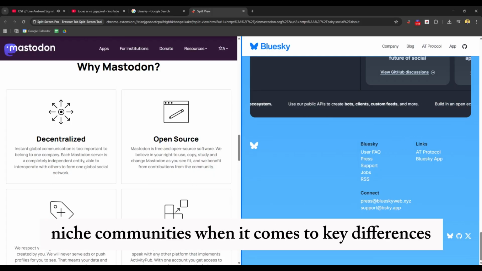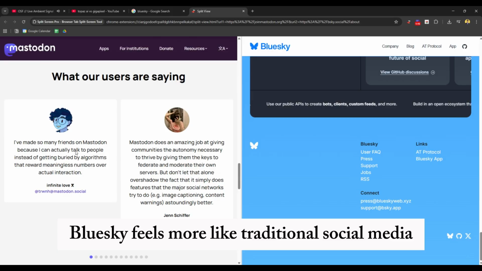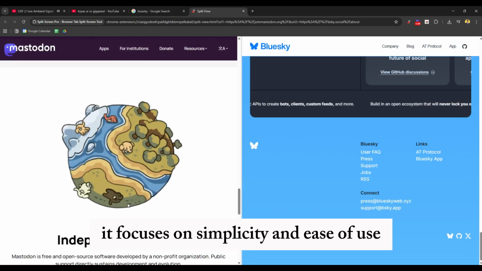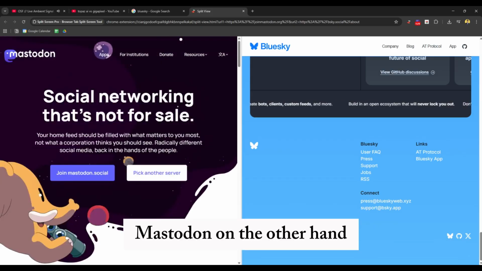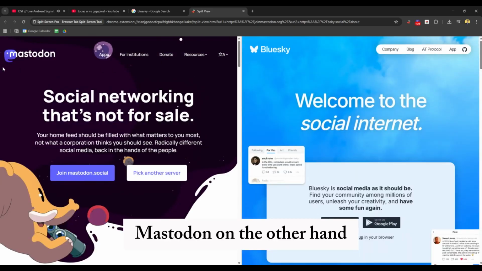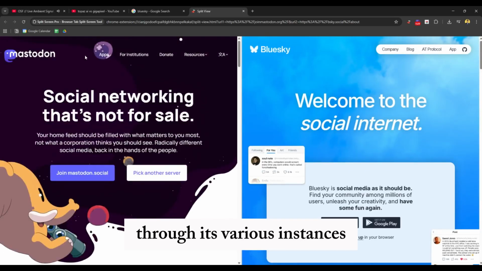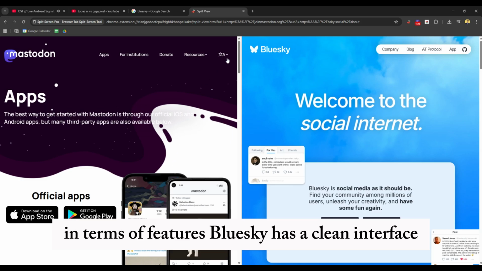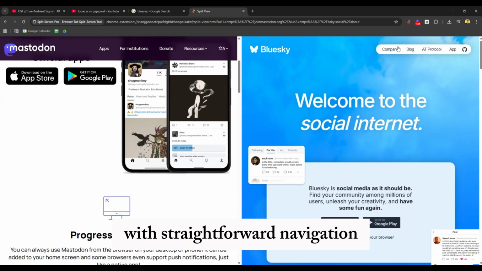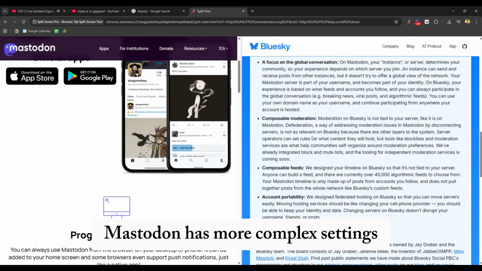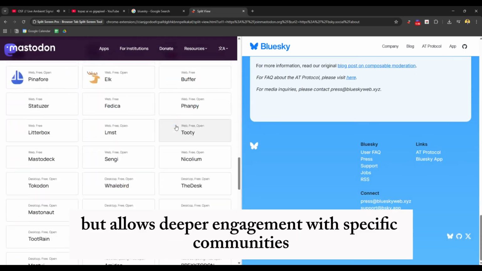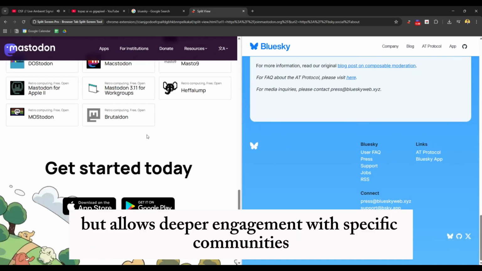When it comes to key differences, Bluesky feels more like traditional social media. It focuses on simplicity and ease of use. Mastodon, on the other hand, offers more control and customization through its various instances. In terms of features, Bluesky has a clean interface with straightforward navigation. Mastodon has more complex settings but allows deeper engagement with specific communities.